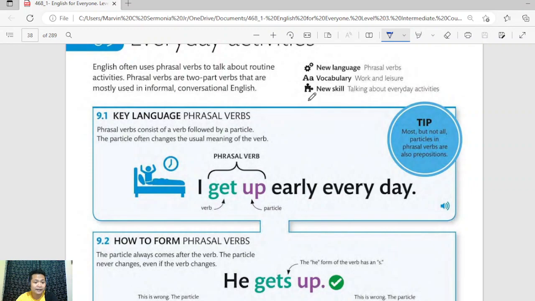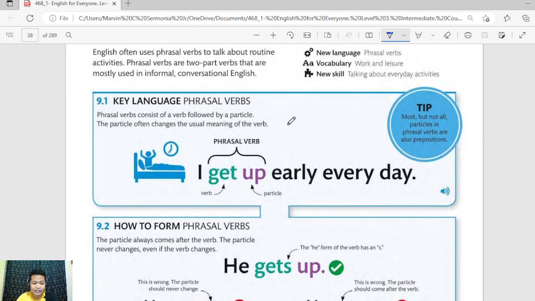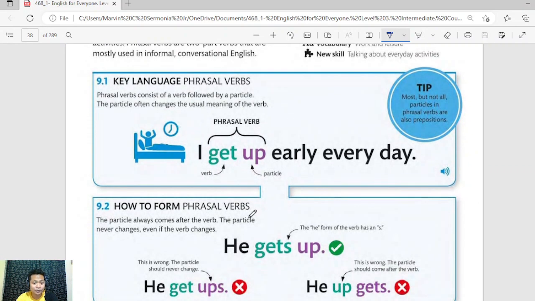All right. So, phrasal verbs consist of a verb followed by a particle. The particle often changes the usual meaning of the verb. In this example, "I get up early every day," we have the phrasal verb "get up." All right. So "get up" actually means waking up early, right? We have the verb "get" plus the particle "up," and it is used together. Since it's used together, it is called a phrasal verb.